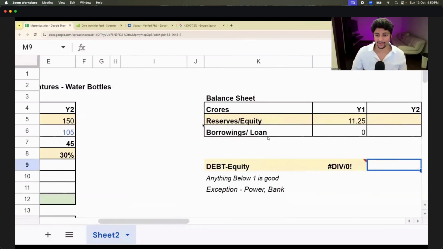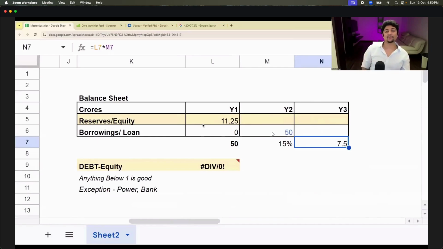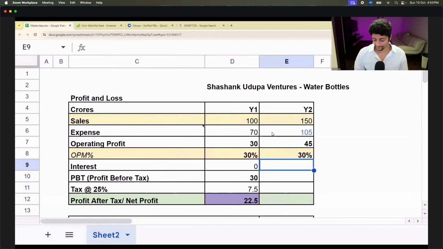Let me come back to my balance sheet. And I'm saying this year I took a loan of 50 crores. And the bank gave me an interest rate of, let's say, 15% to make it easy. So basically, every year I have to pay 7.5 crores of interest. Only interest is 7.5 crores. So what is my interest now? 7.5. Yes. So what is my profit before tax?